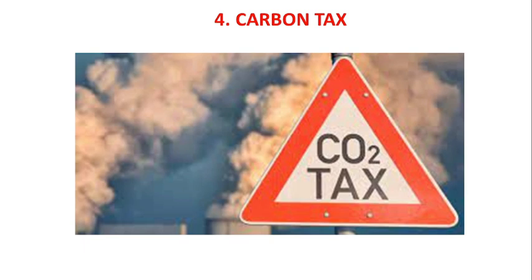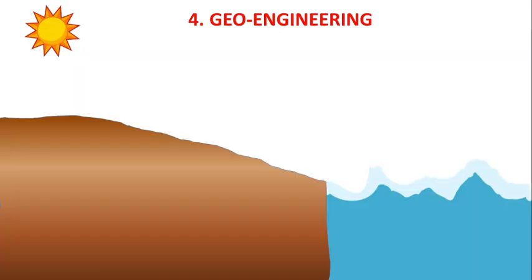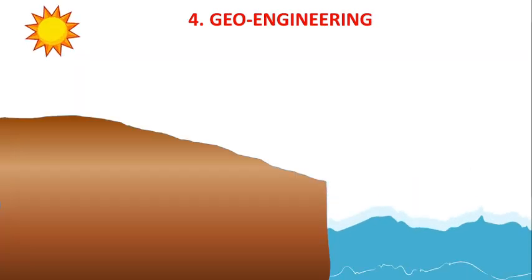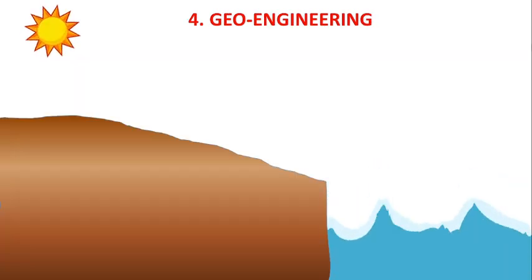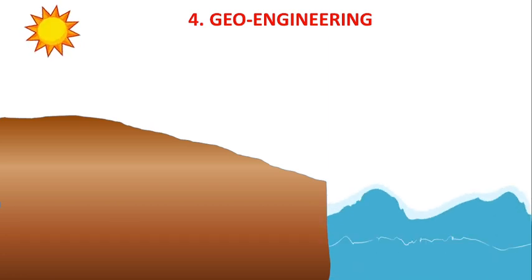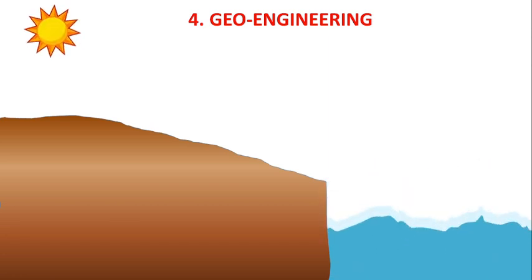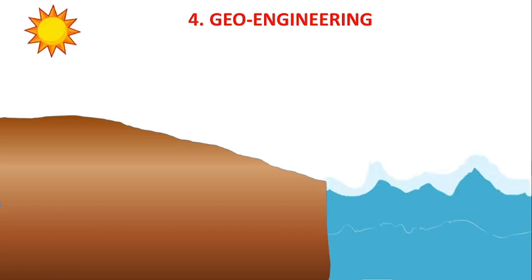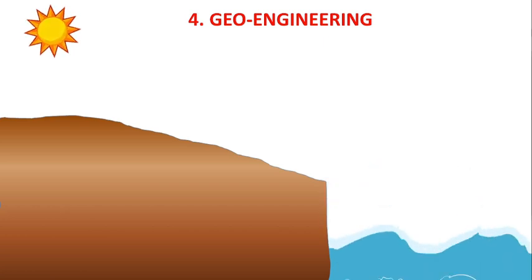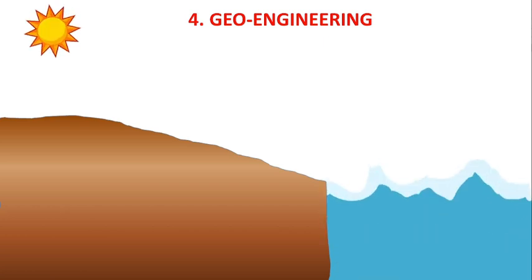Moreover, border carbon tax will affect steel industry and fertilizer industry which have very high carbon footprint. So carbon tax is one way by which CO2 can be reduced. The last method to reduce carbon dioxide emission is geoengineering. Geoengineering is actually a theoretical concept right now, and in this concept there are different ways which have been proposed to modify and cool Earth's environment.